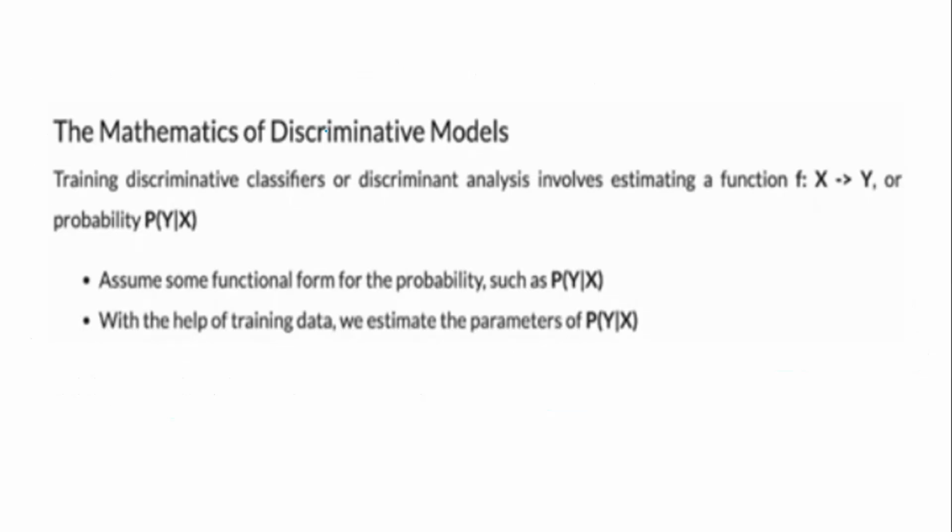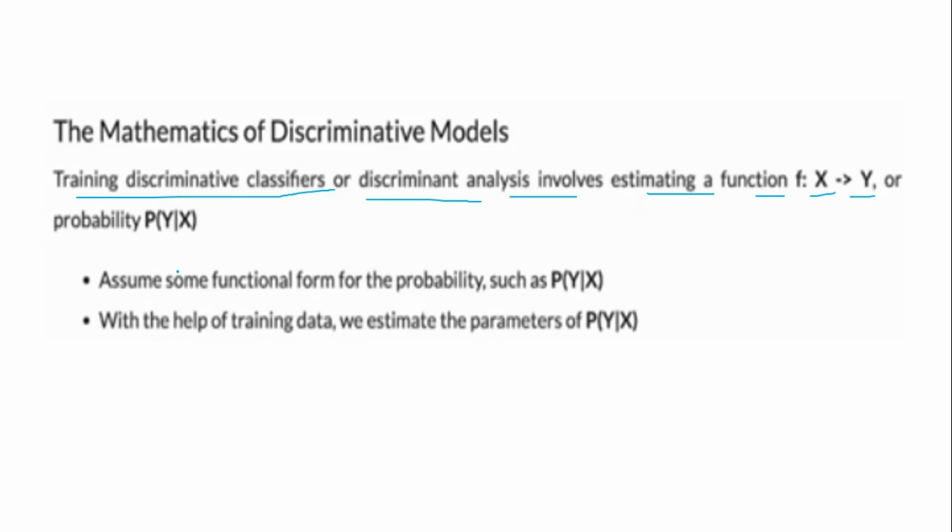So what is the mathematical formulation of generative models? Here also we will be using some probabilities. Training a discriminant classifier or discriminant analysis involves estimating a function f of x, mapping x to y, or the probability p of y given x. Assume some functional form of the probability, such as p of y given x,